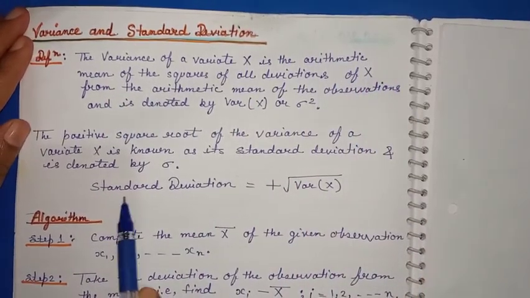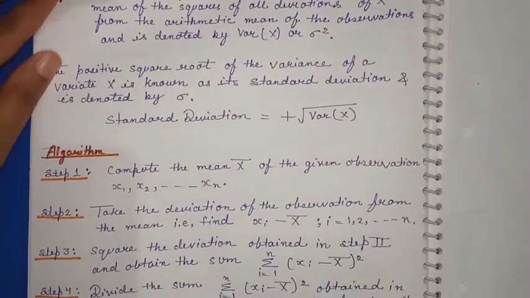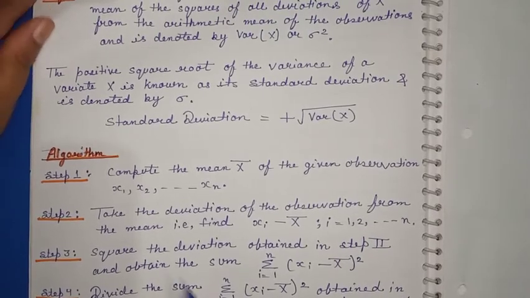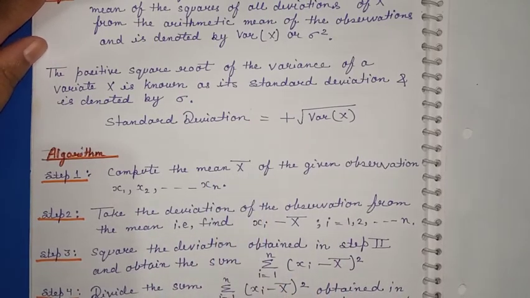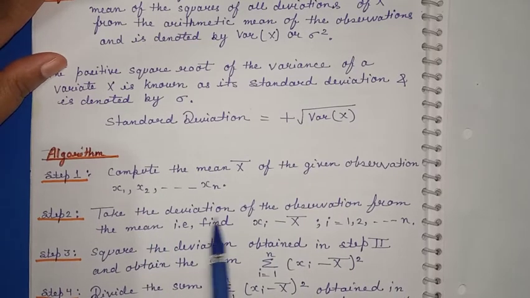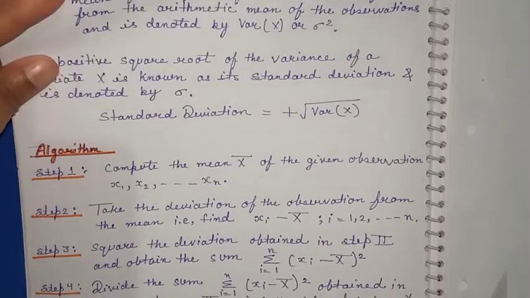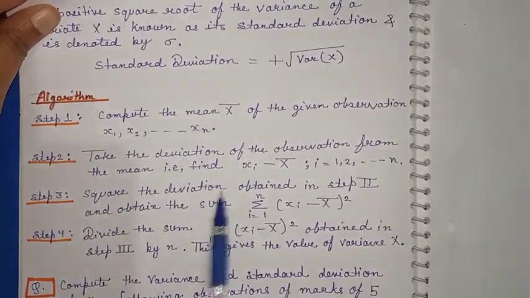So here is the algorithm to find variance and standard deviation. First, compute the mean. If x1, x2, ..., xn is the data given, find the mean. Afterwards take the deviation of each observation, xi minus x bar, that is, from x subtract the mean value, and square the deviation.